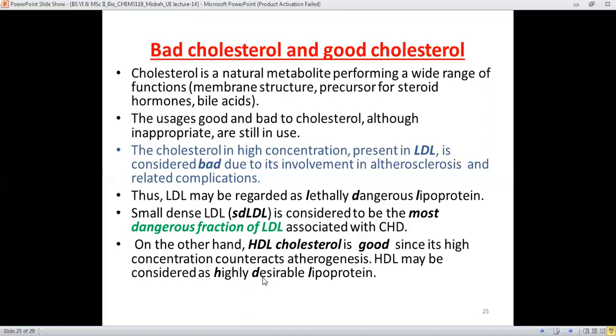HDL may be considered as highly desirable lipoproteins, instead of high density lipoproteins. They will not cause complications like LDL. They will not be concentrated along the blood lining, along the arteries.